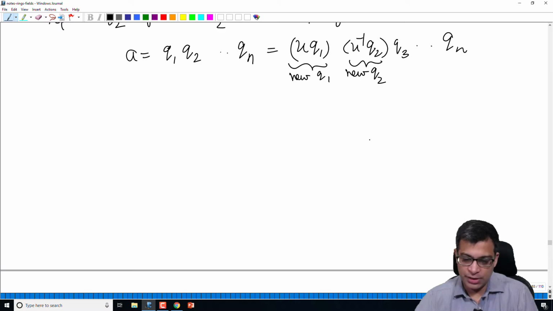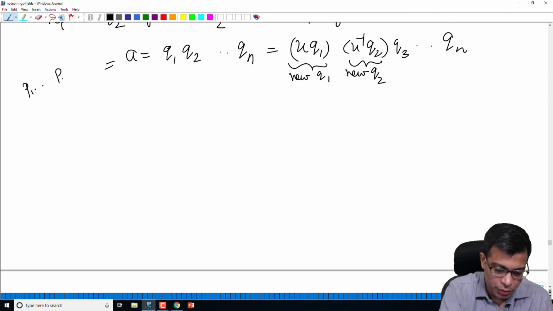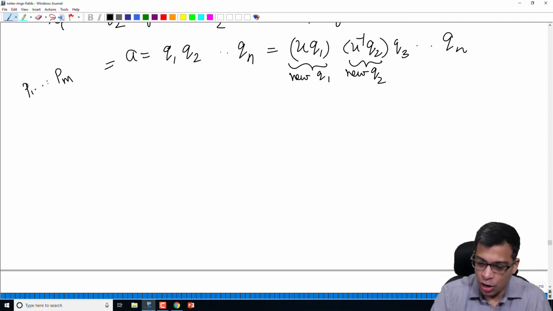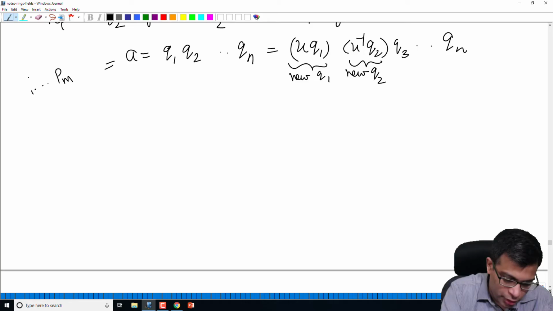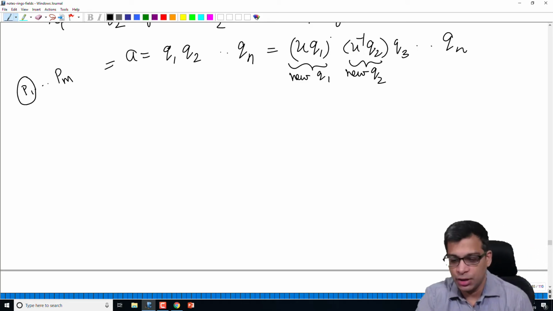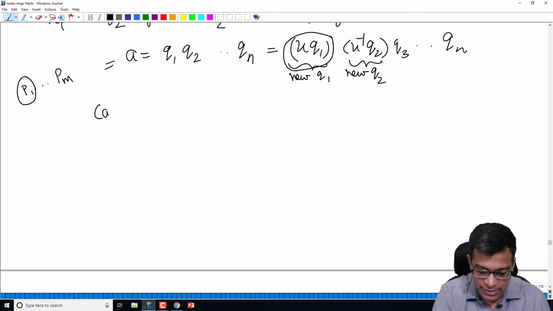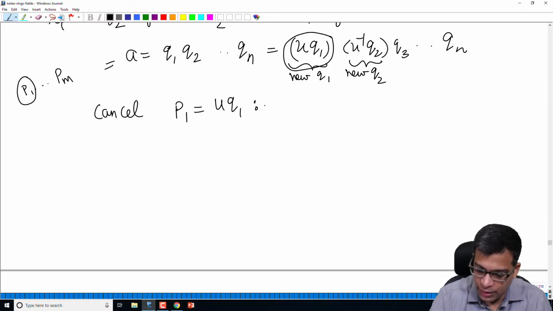And we now know that this also has the other factorization, P1 through Pm. So the first term in this factorization is the same as the first term in this factorization. So we can cancel this: cancel P1 equals UQ1.